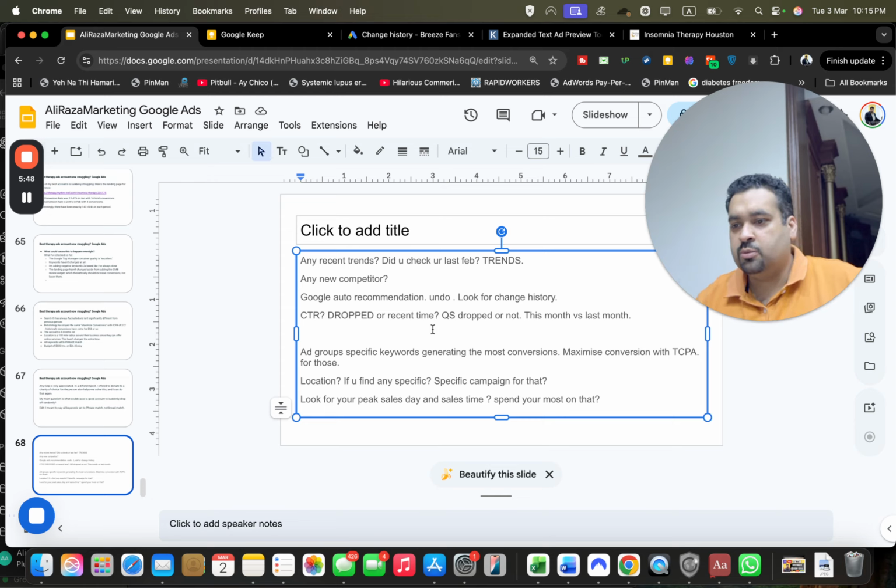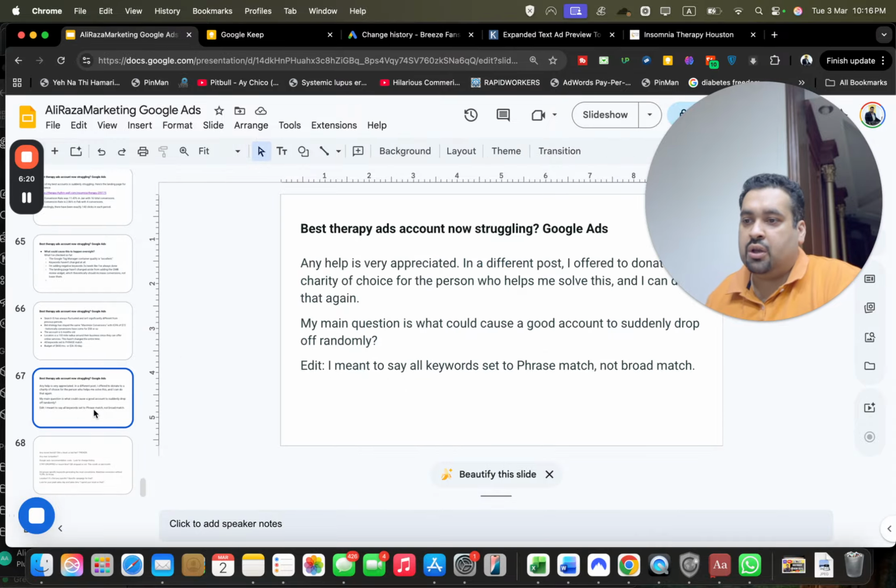Look around at your ad groups, create specific ad groups for those keywords which are generating the most conversions, and maximize conversions without tCPA for those, not with tCPA but without tCPA. Create new campaigns for them. Look at your locations, see if you find any specific location which is performing well, and create a specific campaign for that. Look at your peak sales day and sales time, or the hour specifically generating the most sales, and create for them. Optimize your ad assets. Now these are the general settings, but the crucial points I have highlighted above are how you can improve your struggling Google Ads account for your therapy ads.